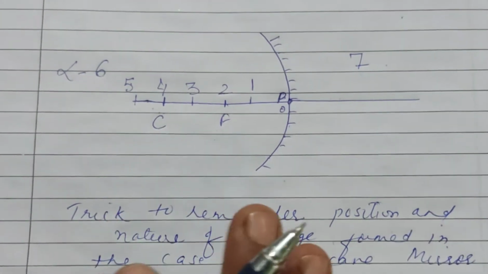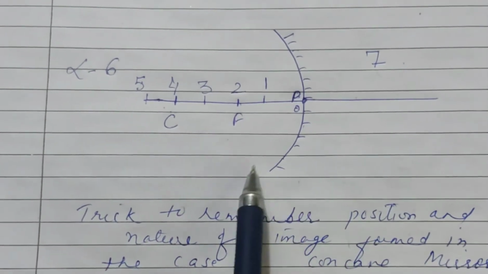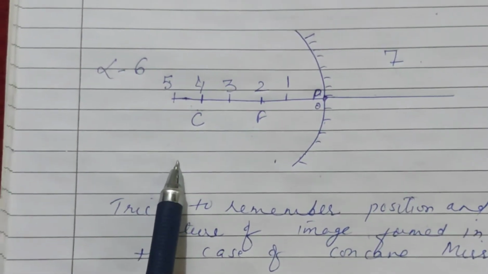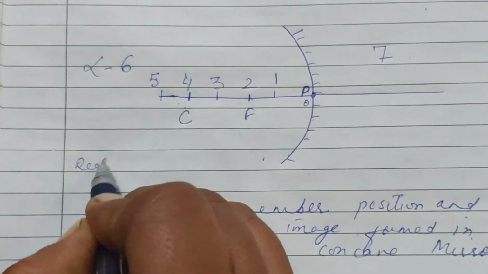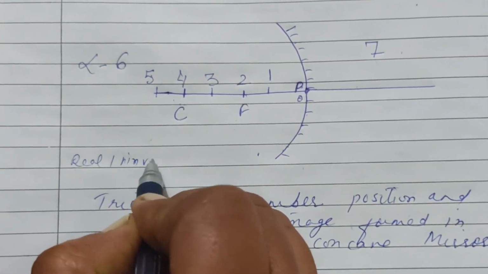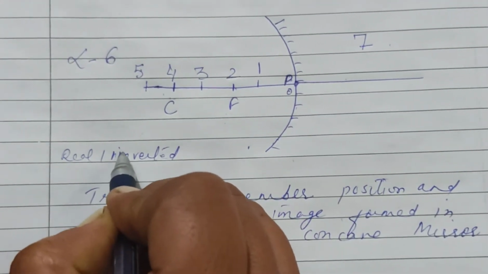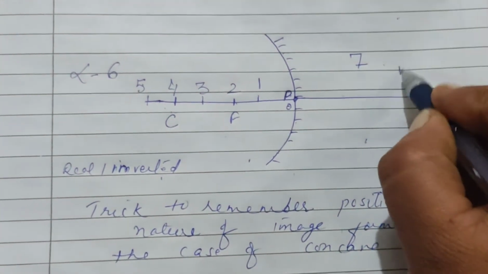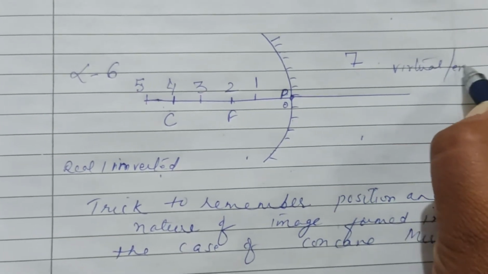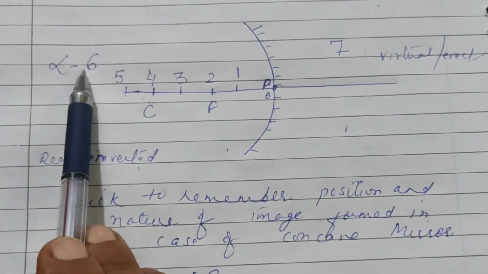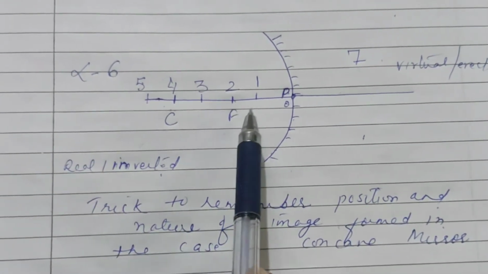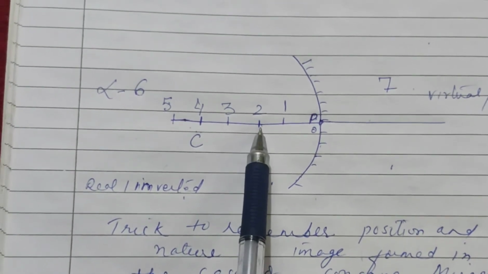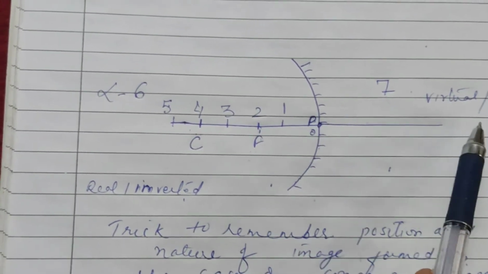अब इसमें भी हमें यही चीज मालूम है कि कॉन्केव मिरर में जितनी भी इमेजेस हैं, they all are formed towards left side of the mirror. They are all real and inverted. इस तरफ जितनी भी इमेजेस बनती हैं वो रियल और इन्वर्टेड बनती हैं. And only one image is formed towards the right side and that is virtual and erect. हमारे पास 6 to 2 means infinity से फोकस तक के सारे पॉइंट्स की रियल और इन्वर्टेड इमेज बनेगी. Only one point that is between F and P will have virtual and erect.